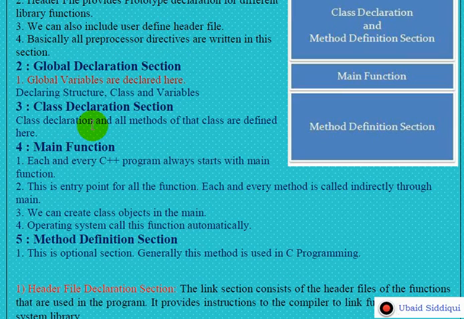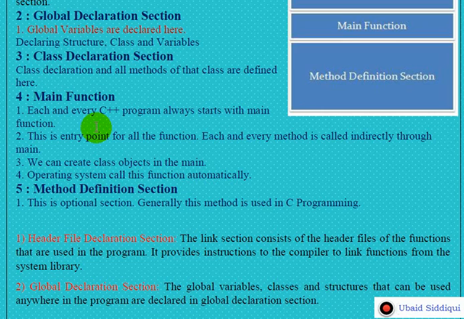Then the third section is the class declaration section. After declaring a class in the global declaration, we define the methods of that class. For that reason, we have to use this class declaration section. So in this section, we declare and define the class and its members.